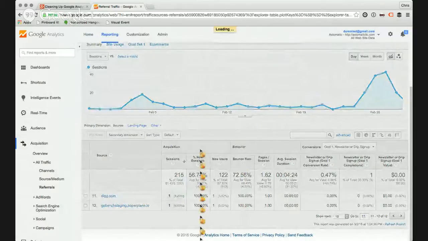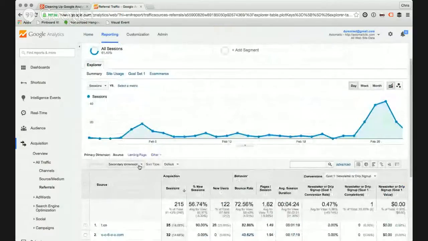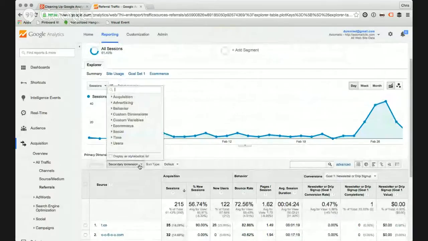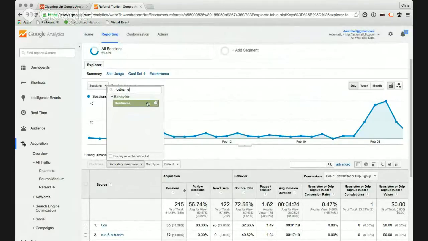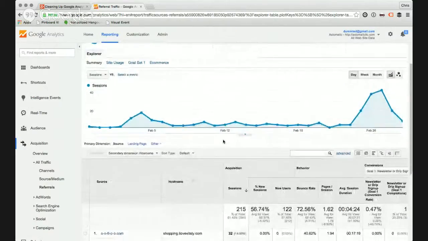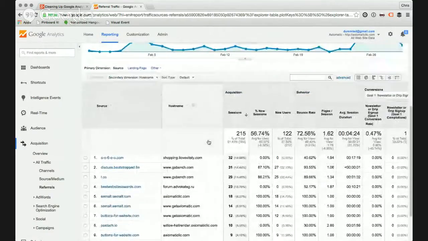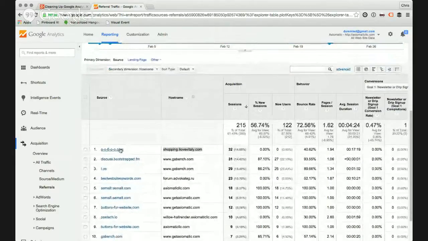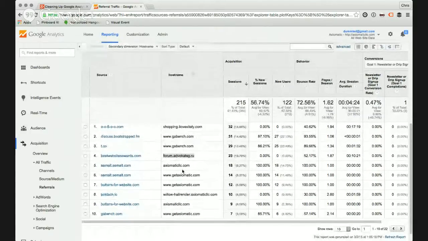The other type of this, that's interesting. The other type of this and how you can actually spot one quick way to sort of spot this sort of stuff. So if you do a secondary dimension of host name, that is essentially what address Google Analytics thinks this person is visiting. So if we look at the host name, that's not my domain. So this is, and neither is this. Wow, that's weird.